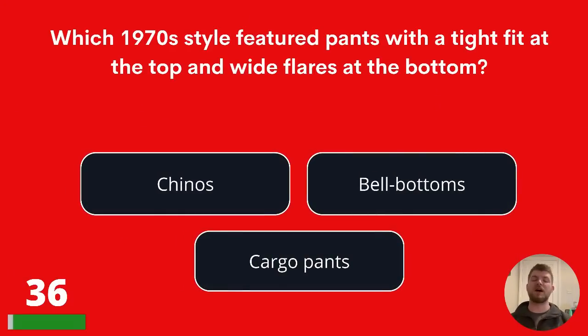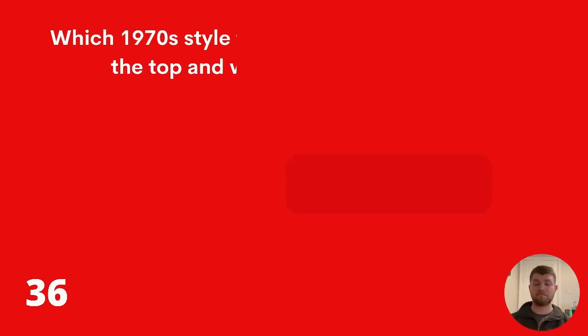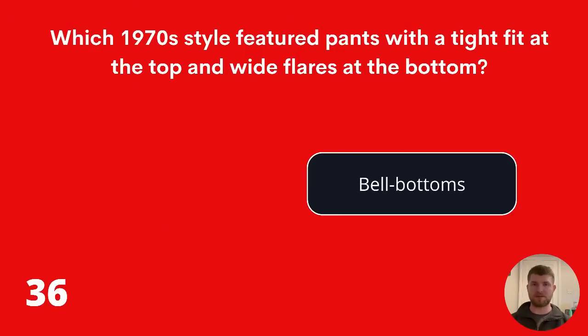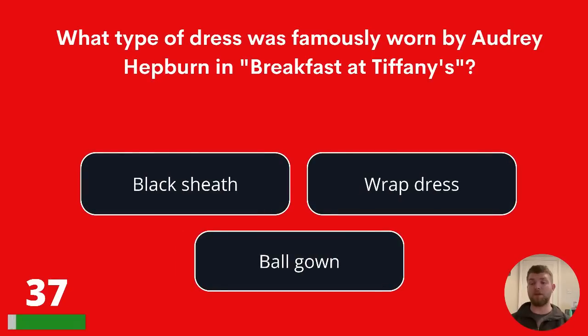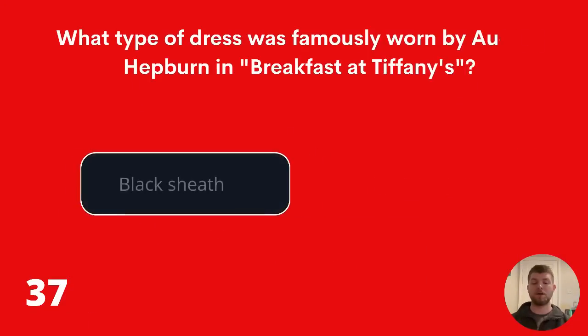Which 1970s style featured pants with a tight fit at the top and wide flares at the bottom? Chinos, bell-bottoms, or cargo pants? The answer is bell-bottoms. What type of dress was famously worn by Audrey Hepburn in Breakfast at Tiffany's? Did she wear a black sheath, a wrap dress, or a ball gown? The answer is a black sheath.